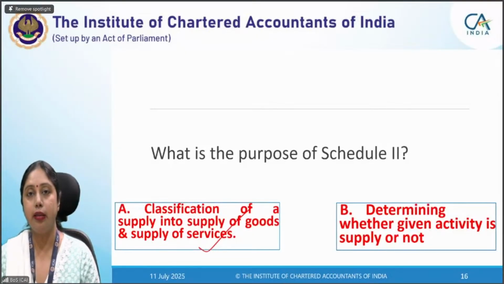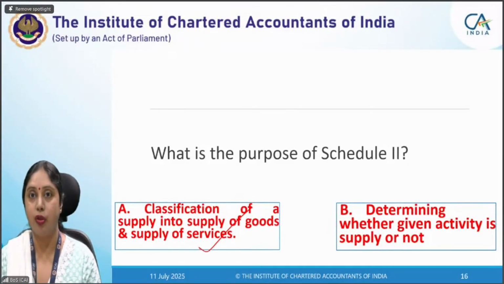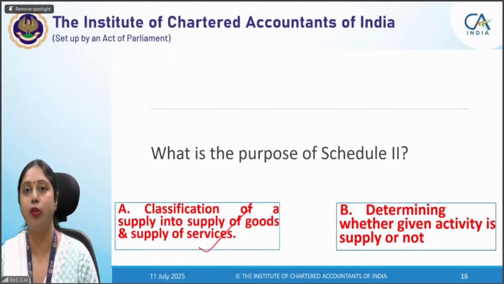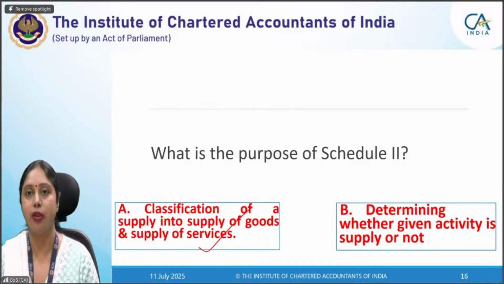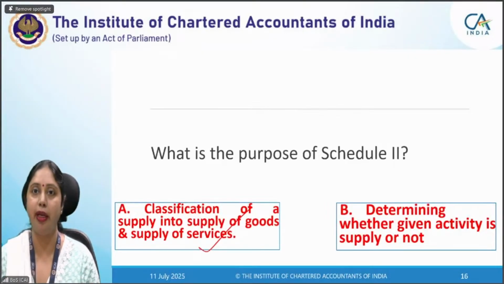That controversy was always there in case of certain particular transactions. Those transactions have been picked. There was always litigation on those cases about whether it is a supply of goods or supply of services. So that has been clarified by the GST law by way of Schedule 2.